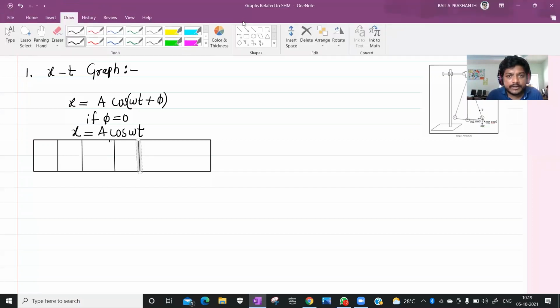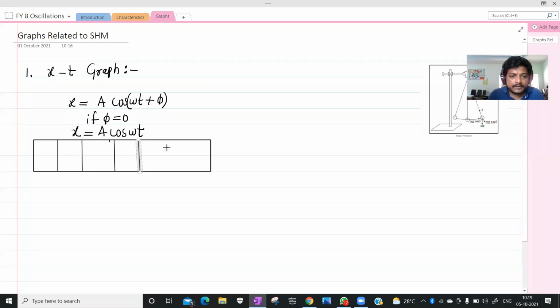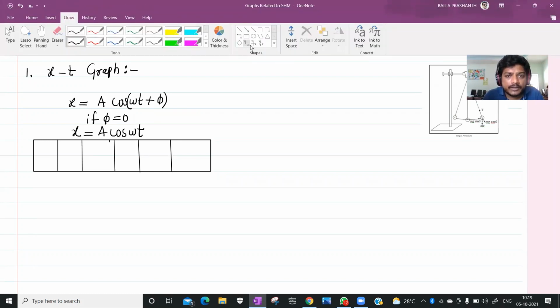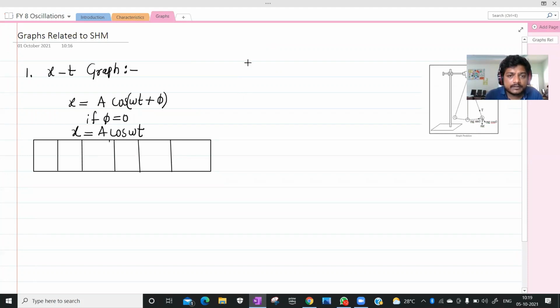Okay, listen carefully. This is how I am going to draw the graph. Here is the x-axis and y-axis. I'm taking t along the x-axis and x along the y-axis.